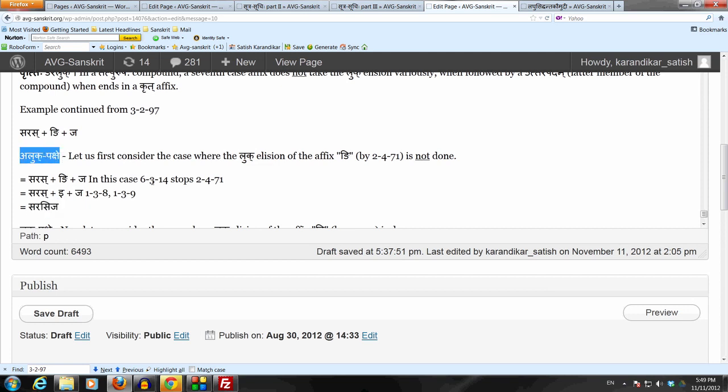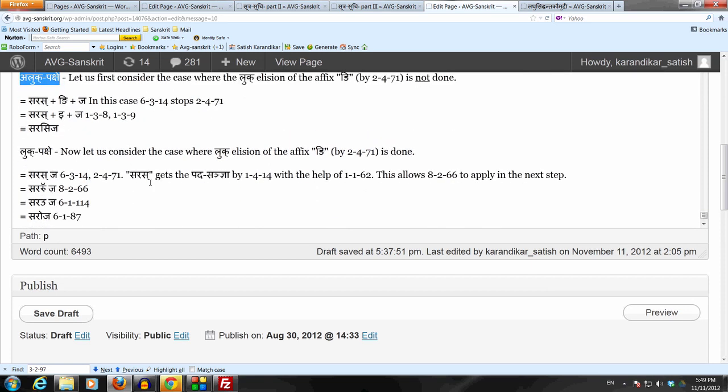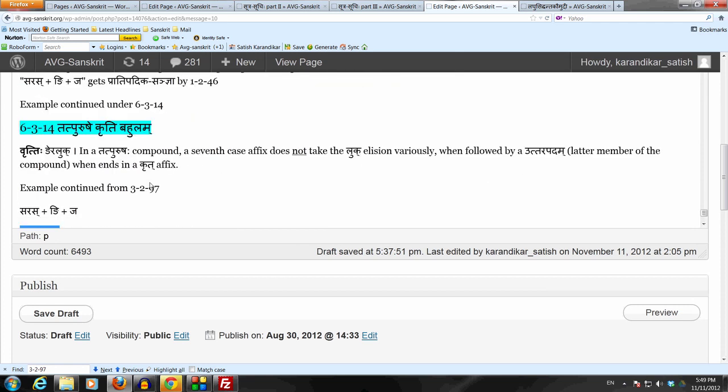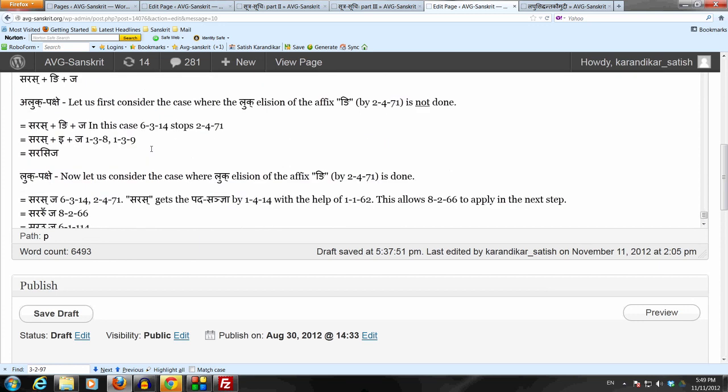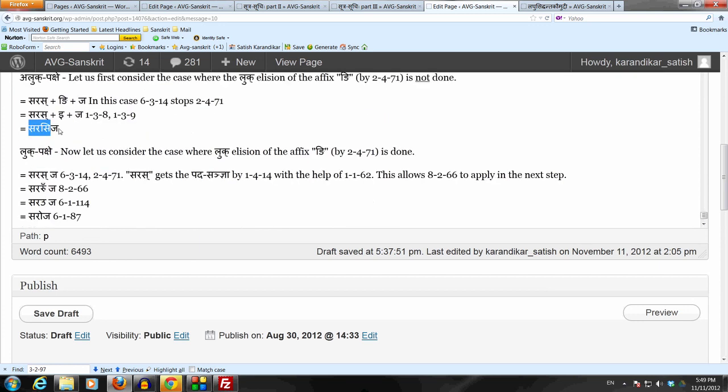But this is bahulam. It happens variously. It may or may not happen in the language. It doesn't mean it happens optionally everywhere. In the language, you'll find some compounds where the luk elision does not take place, sometimes it does take place, sometimes it takes place optionally. That's the meaning of bahulam, which you have seen before: in a variety of ways it happens. So in the case of sarasija and saroja, luk elision takes place optionally.